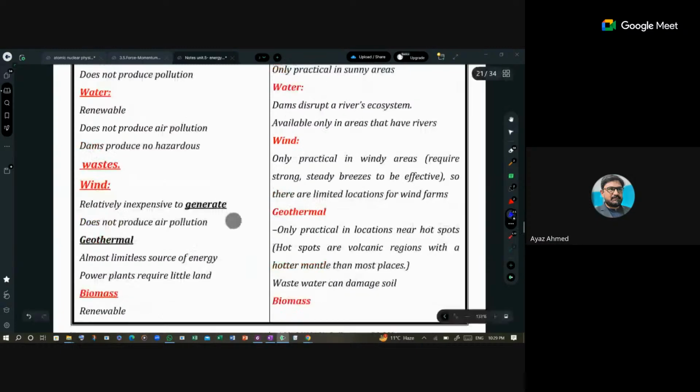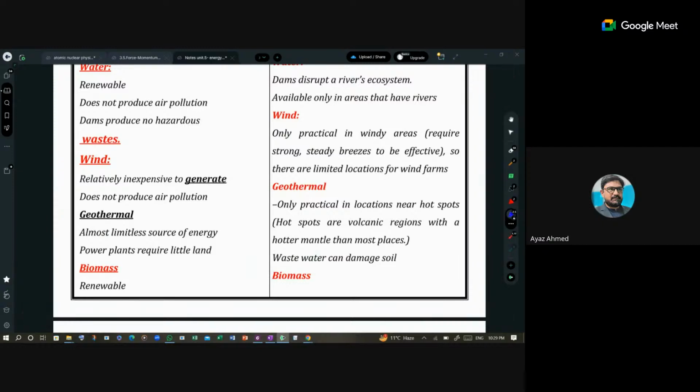Then we have wind. No, sorry, I have eliminated that. Wind is relatively expensive to generate, but it does not produce air pollution. That is its benefit. It is only practical in windy areas. This wind energy is only practical in windy areas, right?